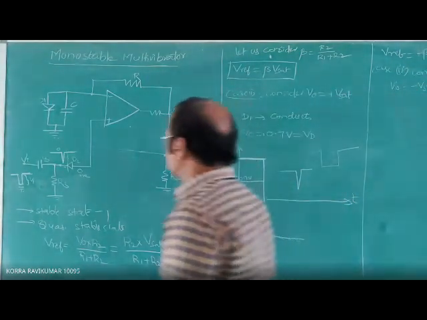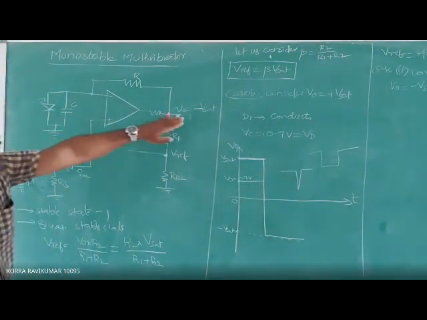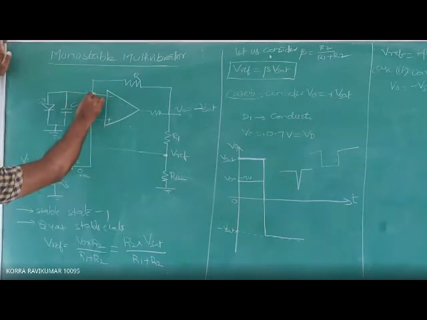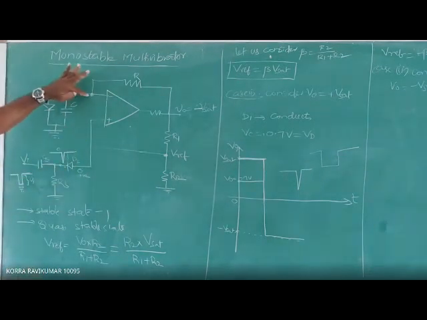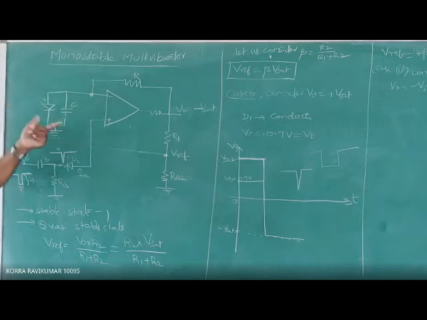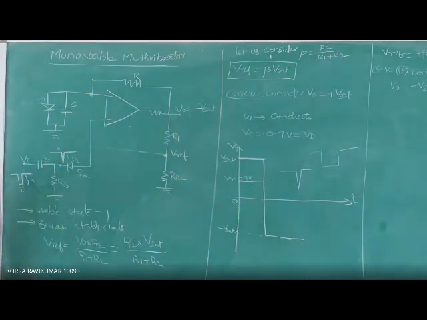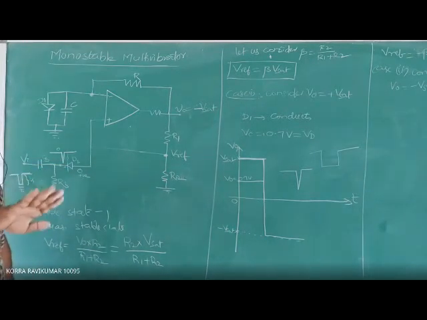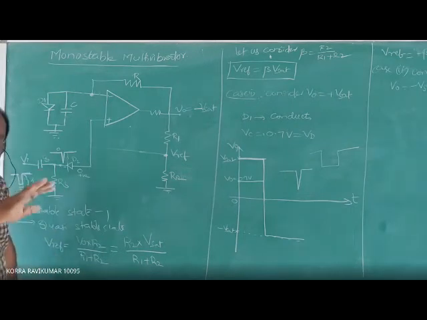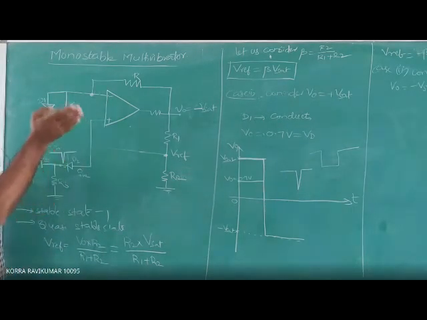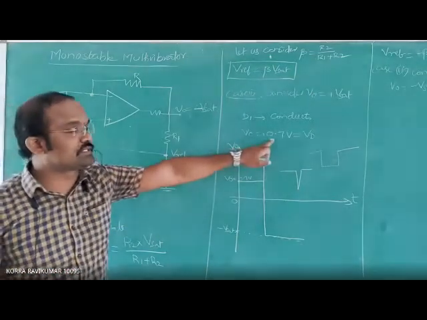Right. Then what happens? The same V0 equal to minus V saturation appears at this node. And at this node, the diode D1 and capacitor are both connected in parallel. Due to this negative voltage, the diode goes into reverse bias condition. It will be operated under reverse bias, so the diode will not conduct.